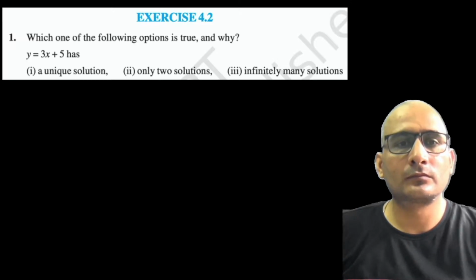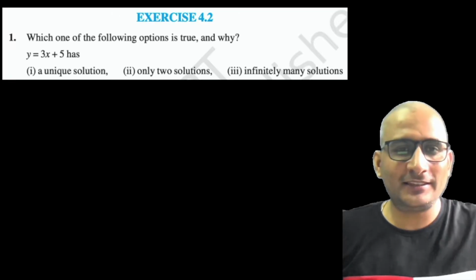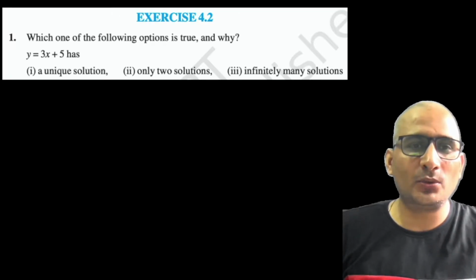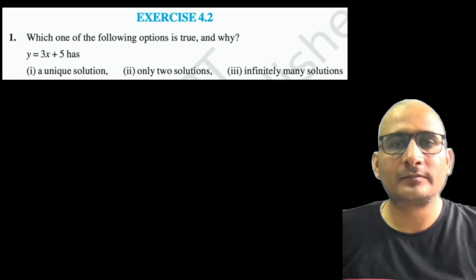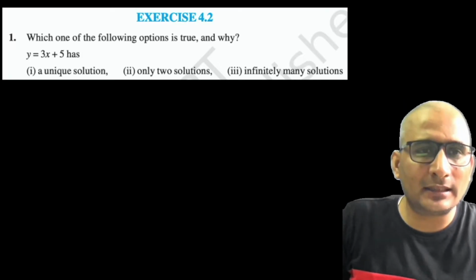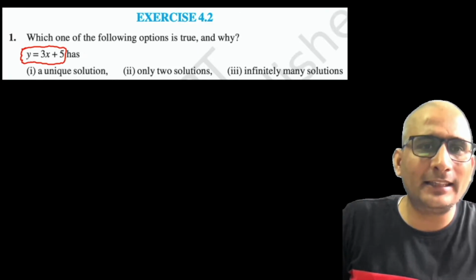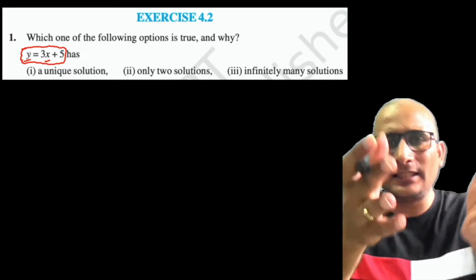y equals 3x plus 5 has: first, a unique solution; second, only two solutions; third, infinitely many solutions. Okay, so first let me explain this. Look at this here. y is given as 3x plus 5. Is this a linear equation? Yes. Is this equation in two variables? Yes. So this is the name of the chapter.